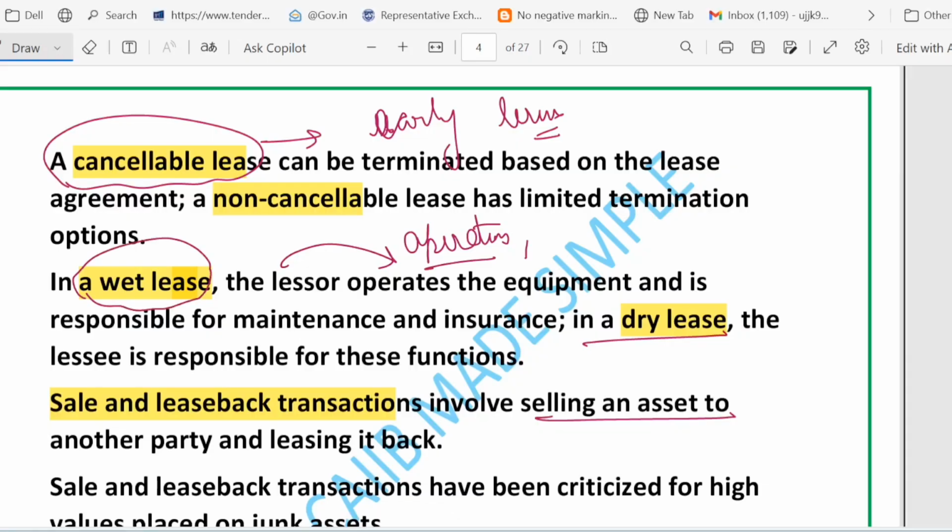What is the meaning of wet lease? Wet lease means the lessor supplies the asset plus operation and maintenance. For example, aircraft with crew and service. So one example you can take of wet lease is an aircraft, right? The lessor supplies the equipment and is responsible for maintenance and insurance.